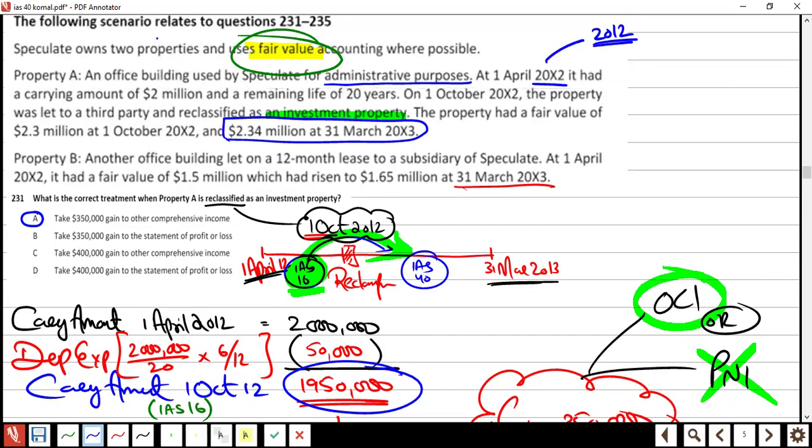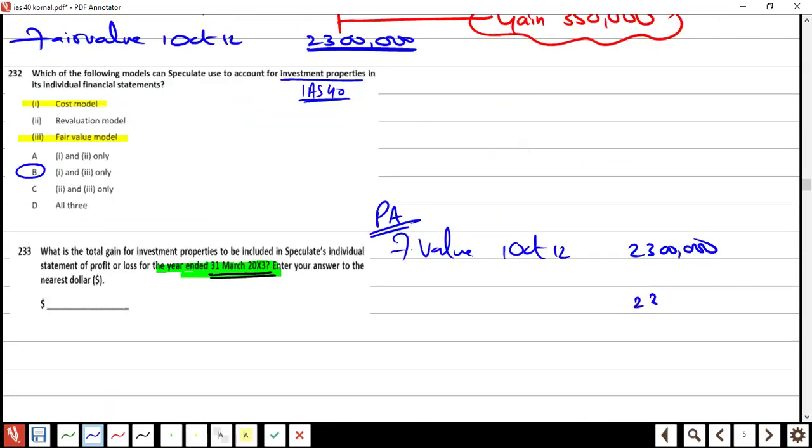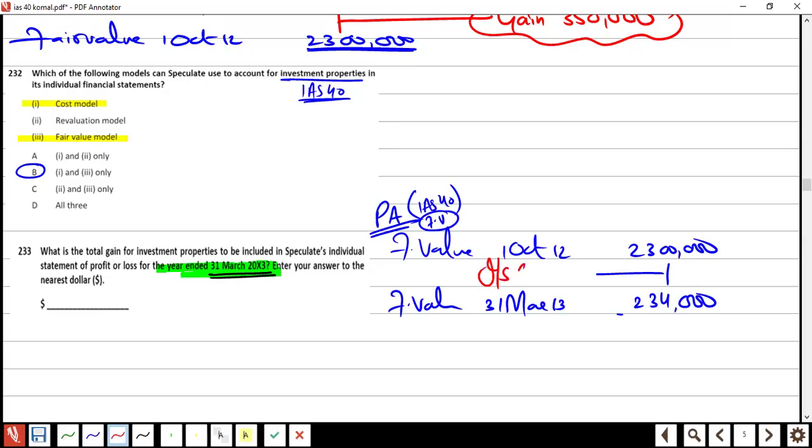How much? 2.34. Fair value, 31st of March 2013, right? So the difference, this is IAS 40 now. In the question it is written that the company is using the fair value model. So the difference is going to be in the income statement as a gain.